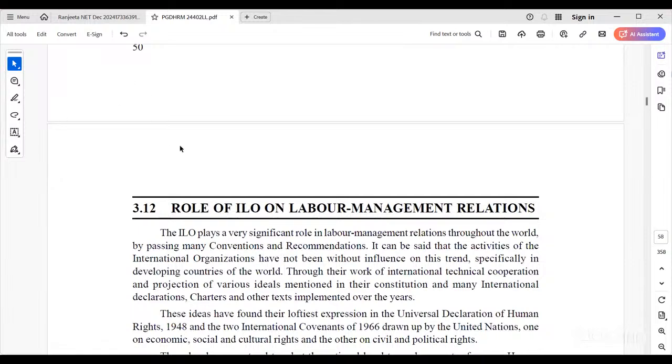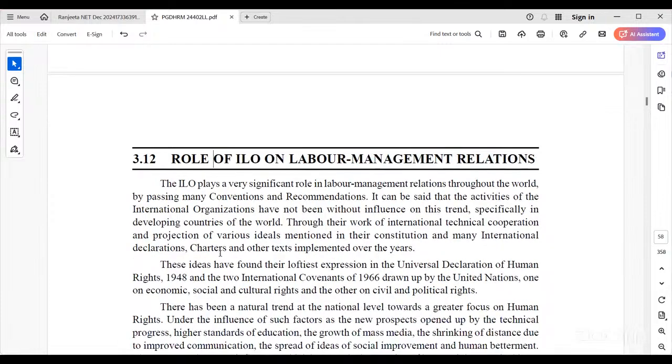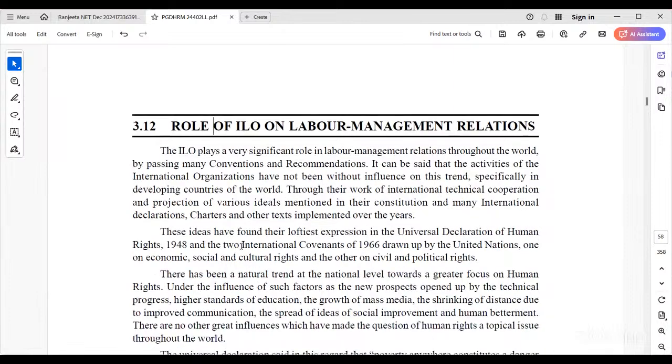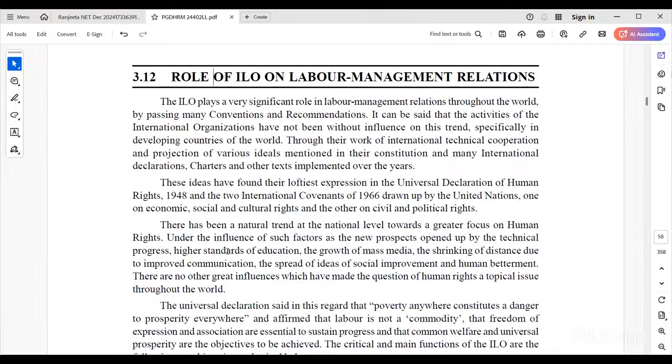Role of the ILO in labor-management relations: how the labor and management relation will be. The ILO plays a very important role. They give direction to the world's countries. The conventions and recommendations have to be implemented by countries for the betterment of world peace as well as fair remuneration and employment opportunities.